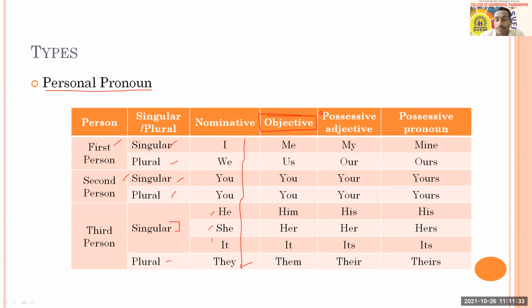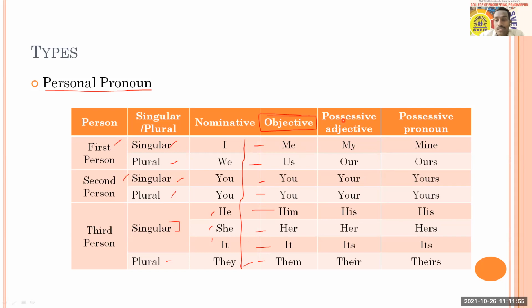Usually you use them while changing passive voice. So I becomes me, something like this. We becomes us, you also remains you, he becomes him, she becomes her, it remains the same as it is, and they becomes them. So this is called the objective case of these pronouns.